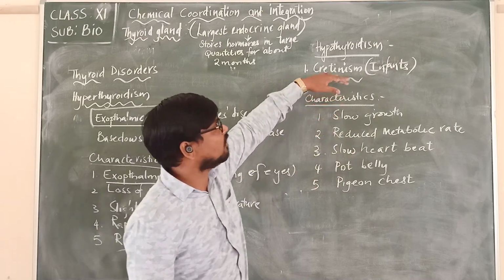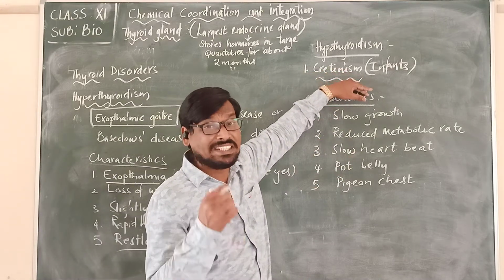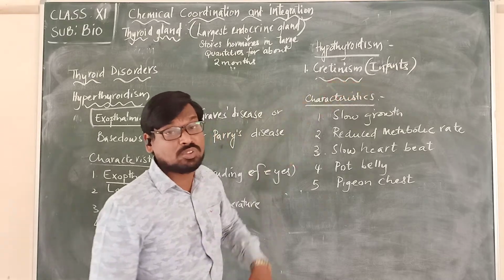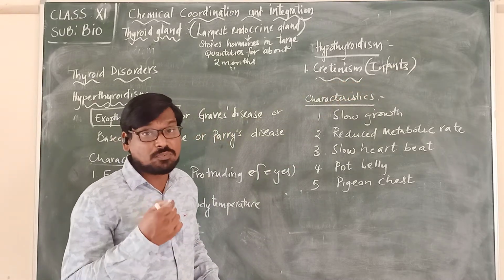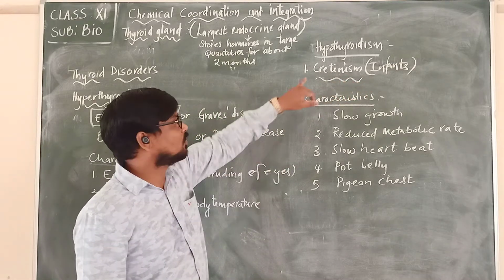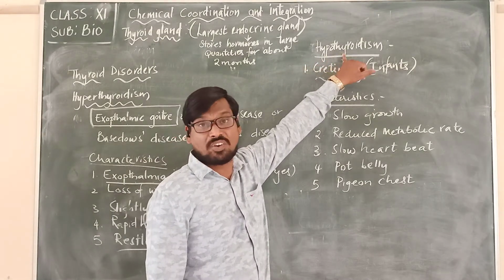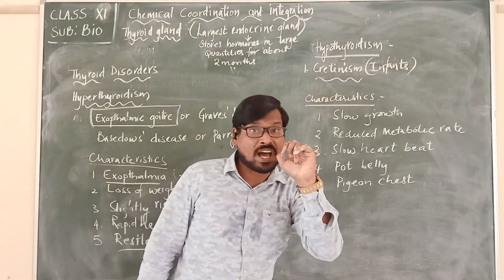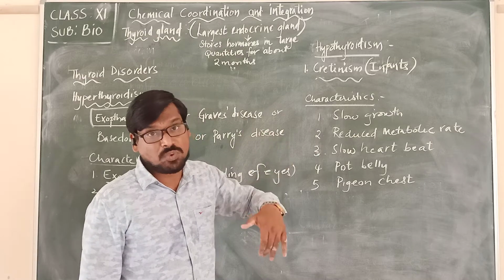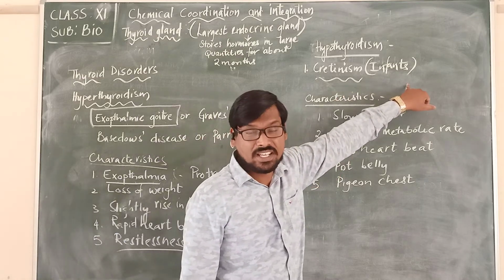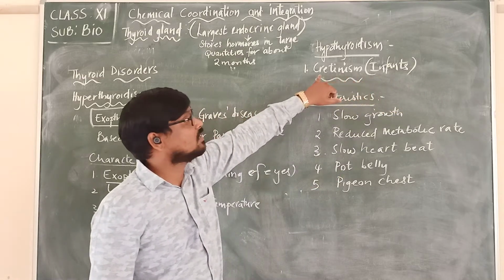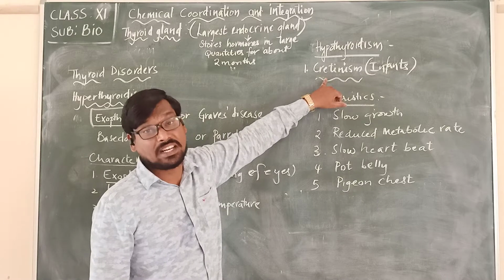Whenever you come across the word cretinism, it is a disorder caused by less secretion of what? Thyroxine. So that's why we call it hypothyroidism. When thyroxine hormone is produced in less quantity in infants, that disease is named cretinism.